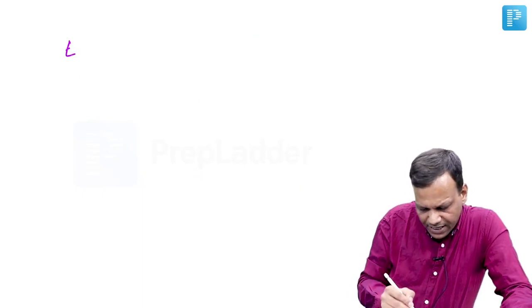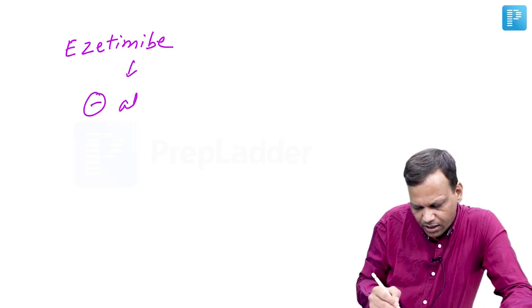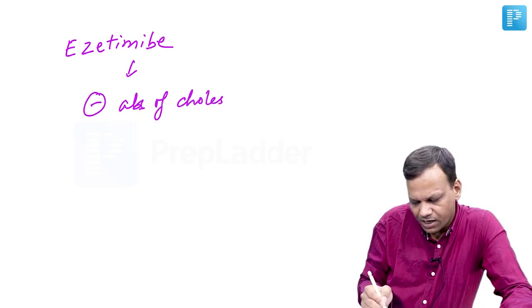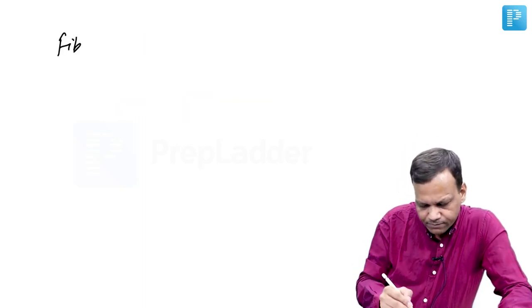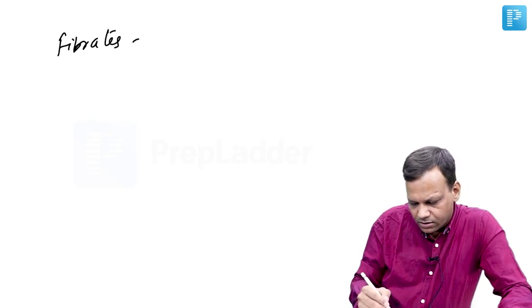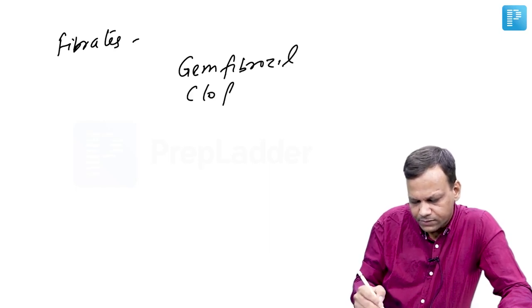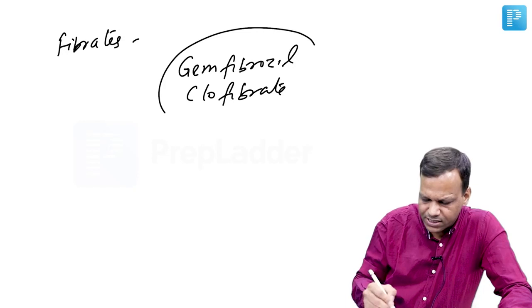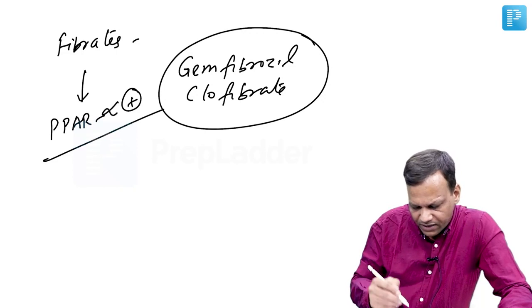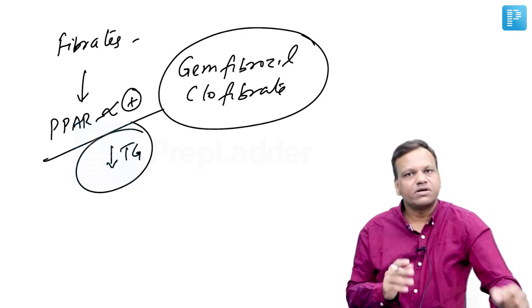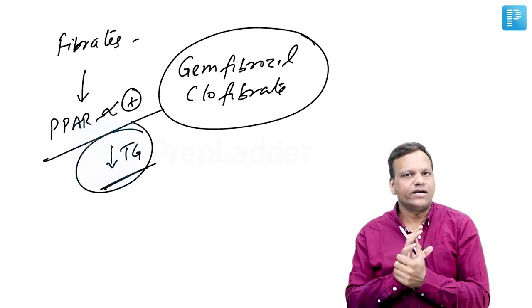Then we have a drug, ezetimibe. This acts by inhibiting the intestinal absorption of cholesterol. Ezetimibe inhibits intestinal absorption of cholesterol. The third group of drugs are fibrates, like gemfibrozil, clofibrate. These drugs act by stimulating a receptor called PPAR alpha, and that will mainly decrease triglycerides. Remember, statins have maximum LDL cholesterol lowering potential, whereas fibrates have maximum triglyceride lowering potential.